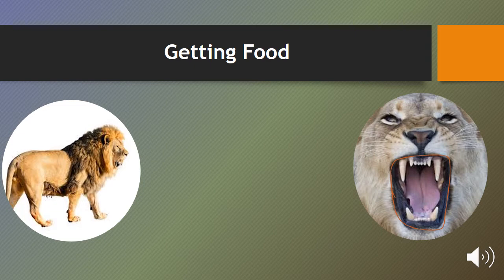These we call the jaw. So the lion has a strong jaw, and this strong jaw is for biting and chewing. So as you see, the lion has many different structures that help it to get food.